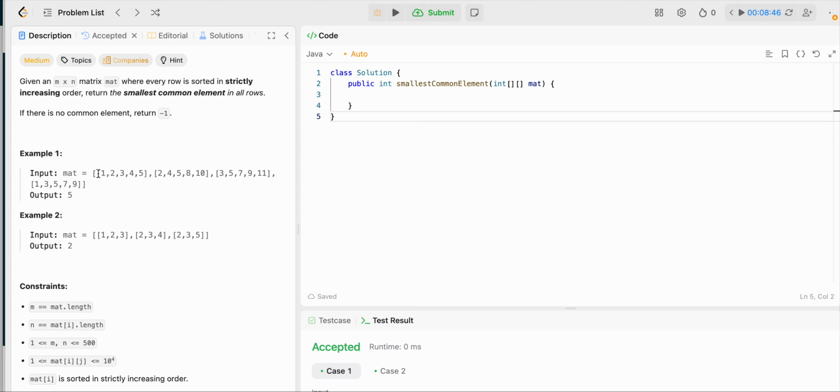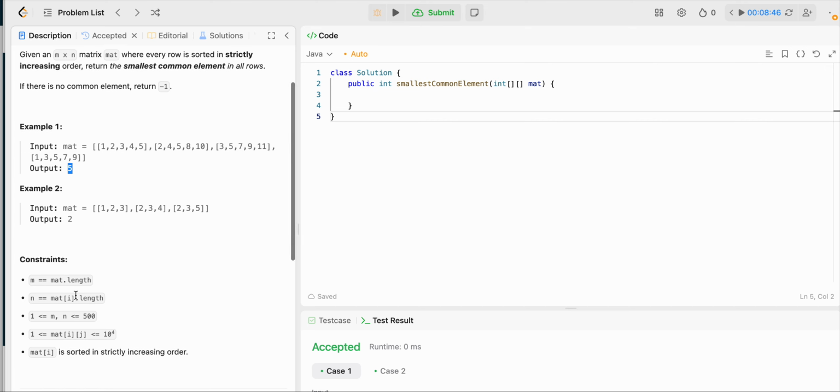So for this example, in our count array, we encounter each one of these numbers once, increment that index. We go through these numbers, increment the index, and so on and so forth. And for each one of these arrays, 5 is going to appear 5 times. So as we iterate through our total count array, if the number matches the row size, we'll return that output. Else we'll return -1.